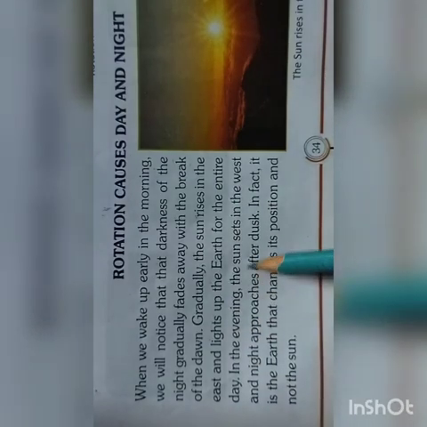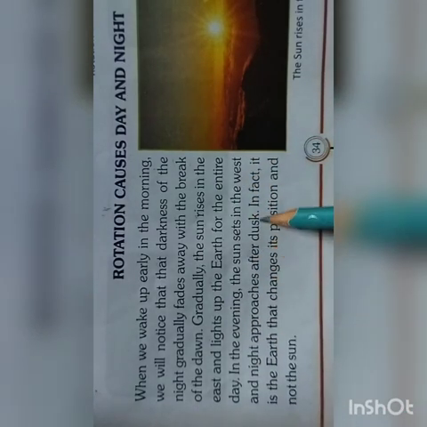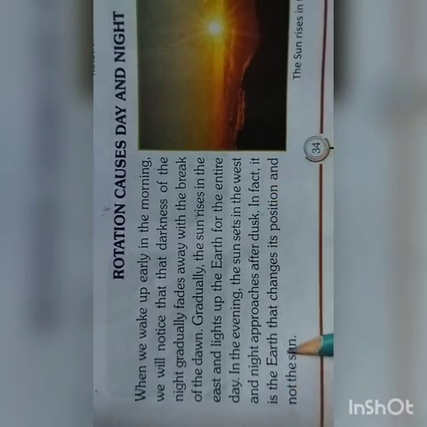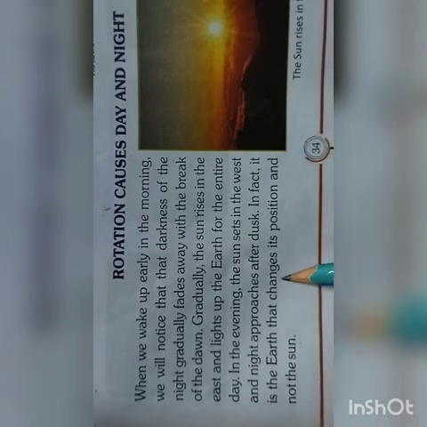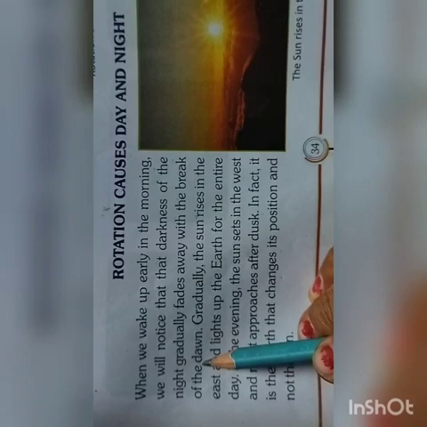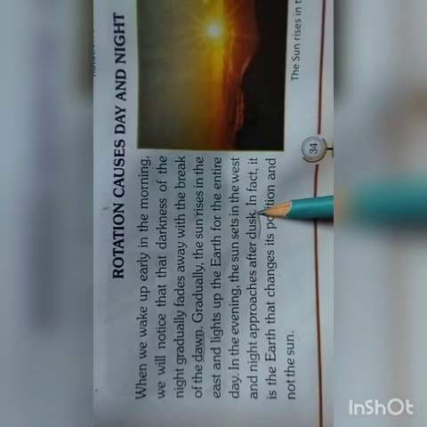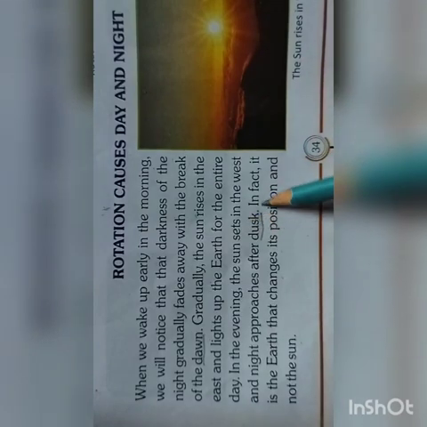In the evening, the sun sets in the west and night approaches after dusk. In fact, it is the earth that changes its position and not the sun. Now, we will discuss about what is dawn and what is dusk. Let me explain it.